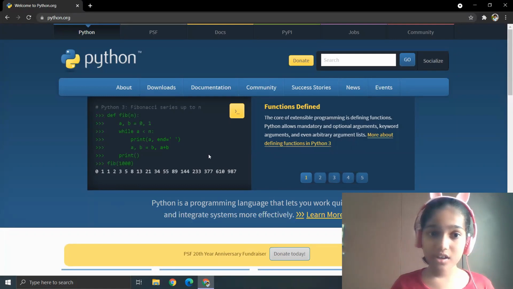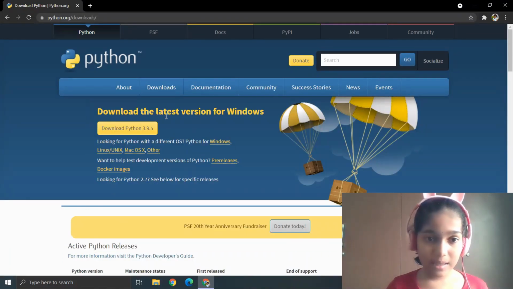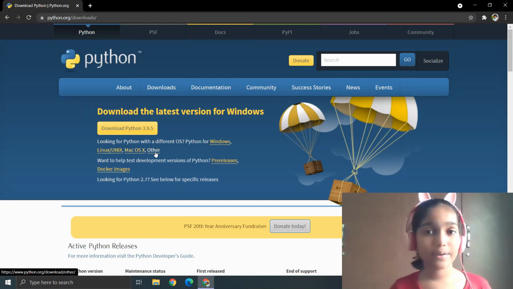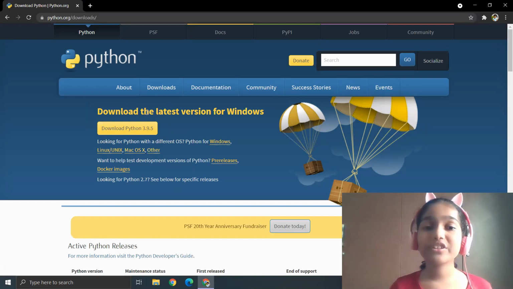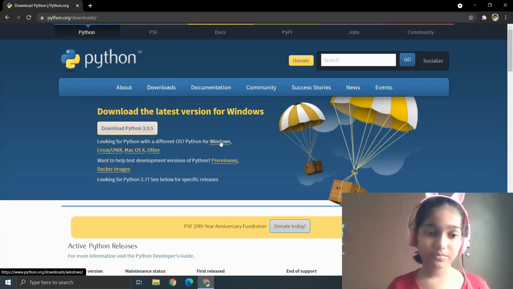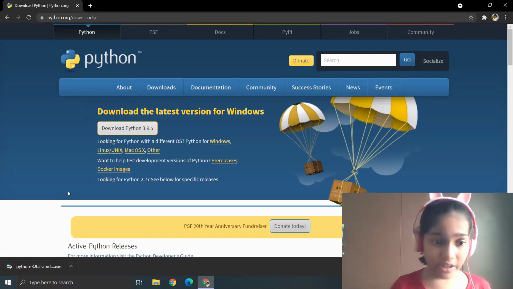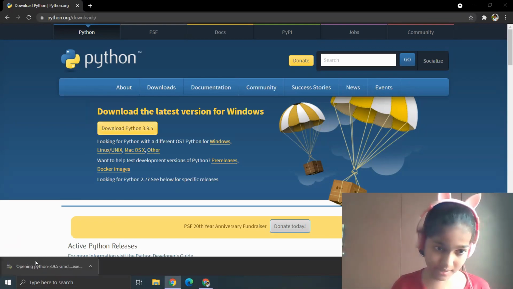Once you're here, you should click on the downloads. So here you can see the Python download available for the Windows, Linux, Mac and other platforms. But here I'm going to download the latest version of Python for Windows. So once it is downloaded, you should open it.